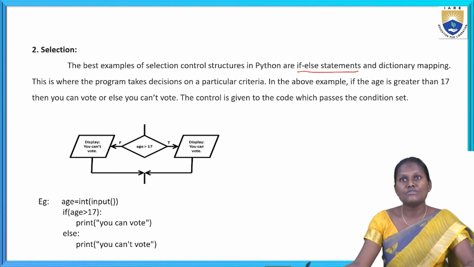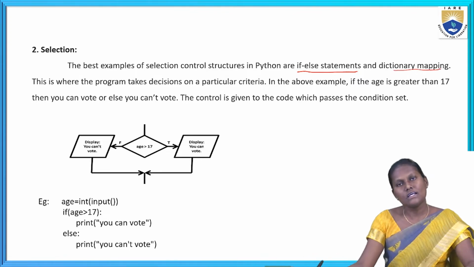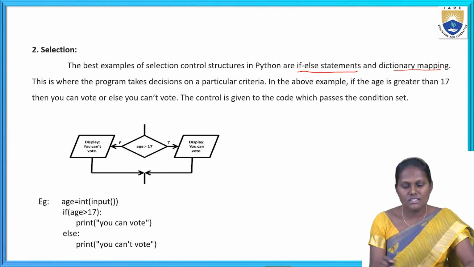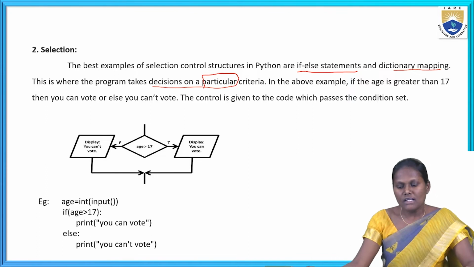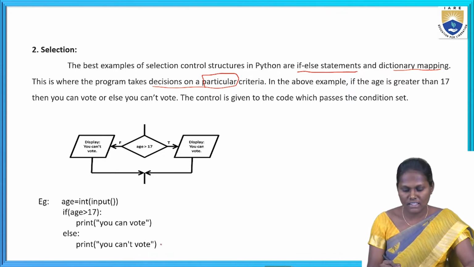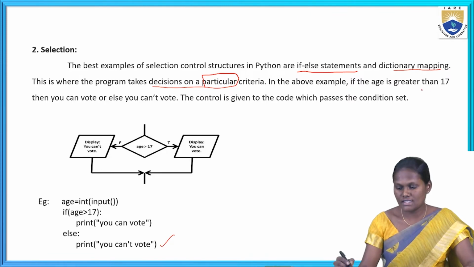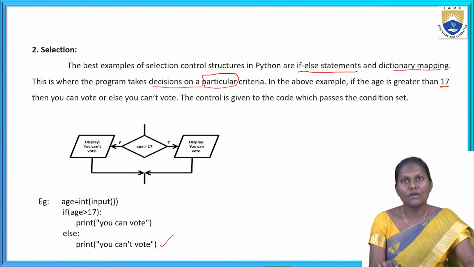We can see the if-else statement here, and dictionary mapping also. This is where the program takes a decision on a particular criteria. In the above example, here I have taken the example, if the age is greater than 17, then you can vote, or else you cannot vote.